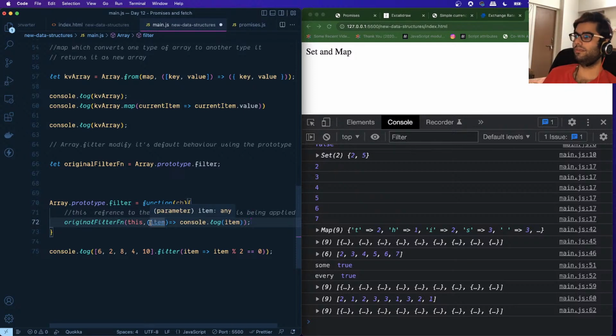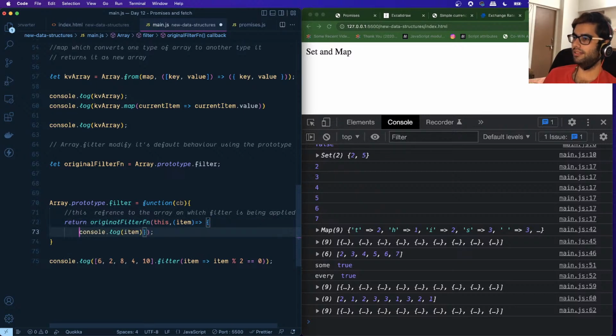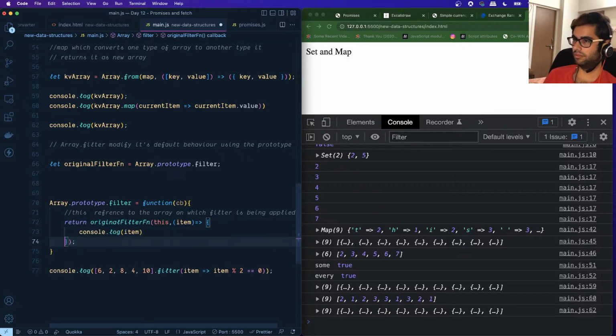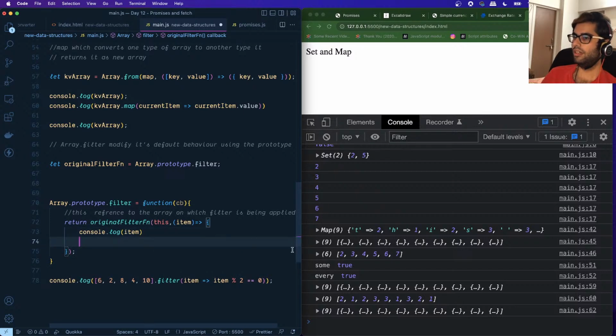Once this functionality is done by the original filter, we want to return the result, right? And what we also want to do is pass this to the callback that we have specified over here, right? We want the condition to be executed.